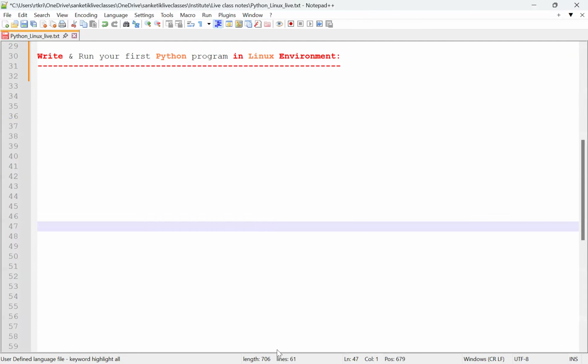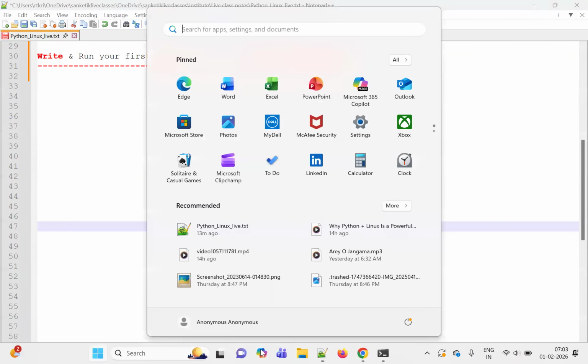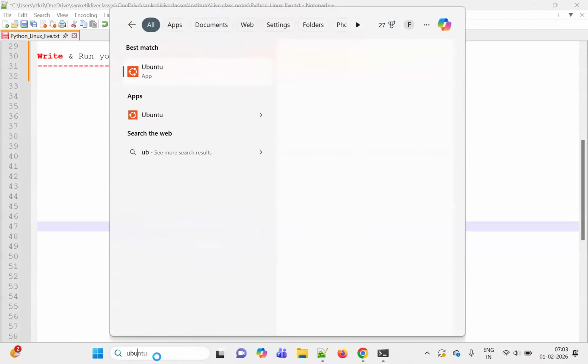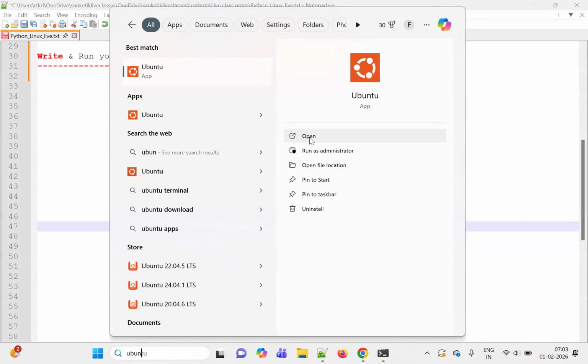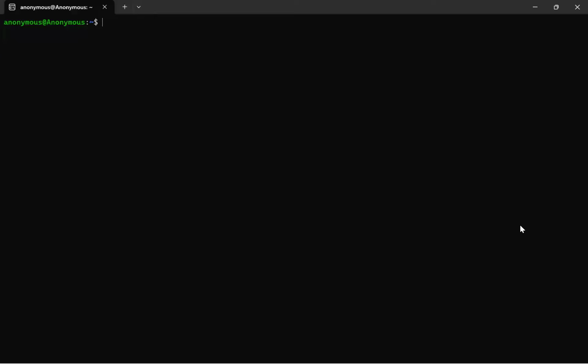See here, I am simply opening Ubuntu by searching in the search bar. I have already installed Ubuntu. I just click on it, then click on open, and it will open automatically. The first time, it may ask you to give a password.